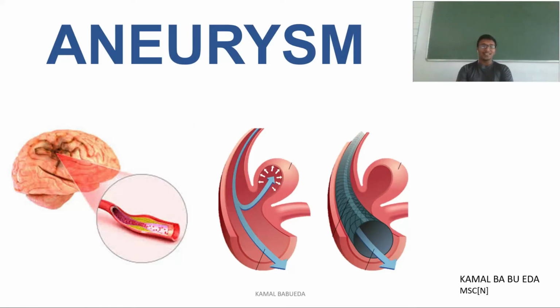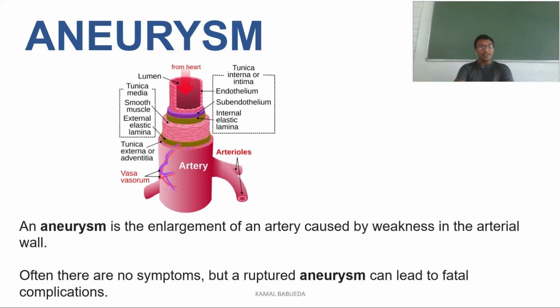In today's class, I would like to discuss the topic aneurysm, and this is from your cardiovascular unit. Before you want to know the aneurysm, you have to know the structure of an artery. Aneurysms are a type of disease which mainly affects the arteries. The abnormal enlargement of an artery that is caused due to the weakening of the arterial wall is termed as aneurysm.